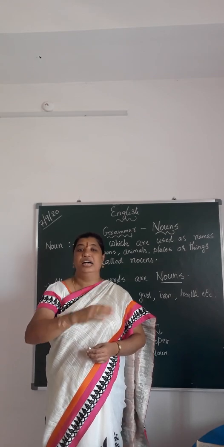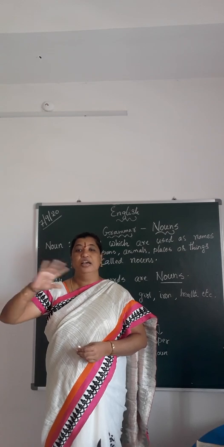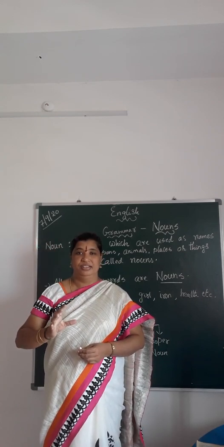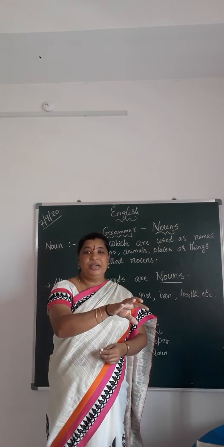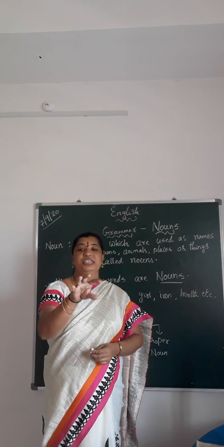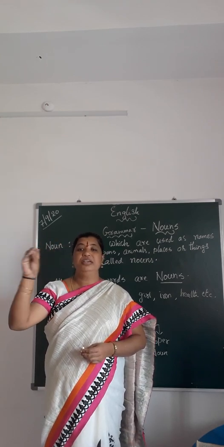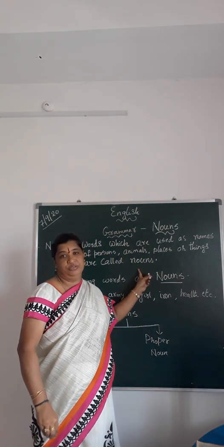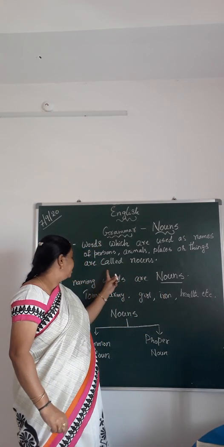In the same manner, every object, everything in this big universe has got some names. Those names, if it is of animals, if it is of persons, if the names are of things, we call them as nouns. Understood, children? Right. Let me give you some examples.